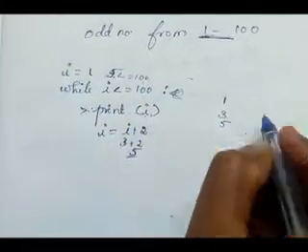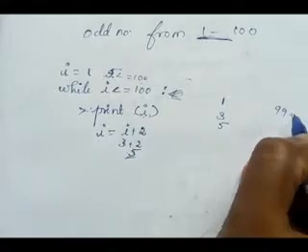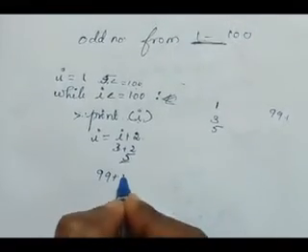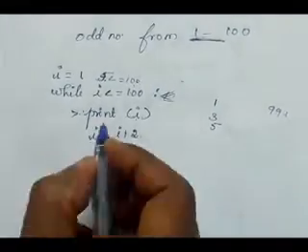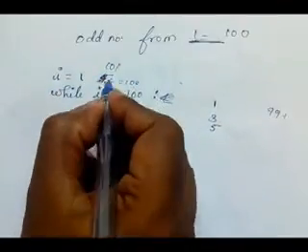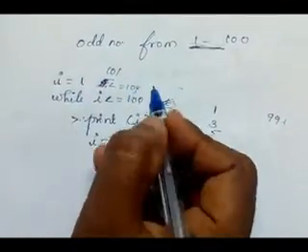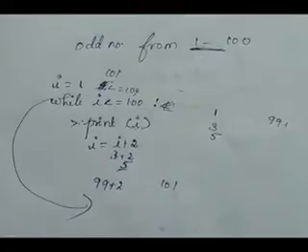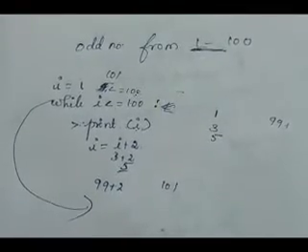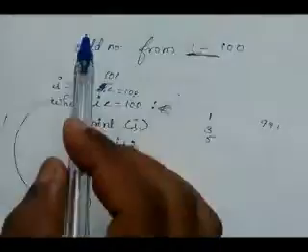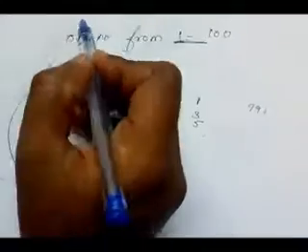After 99, what is it? 99 plus 2, what is the answer? 101. Then it will check the condition, 101 less than or equal to 100. That condition is false, so it will exit. Did you get it? In the same way we can write the program for even numbers also.